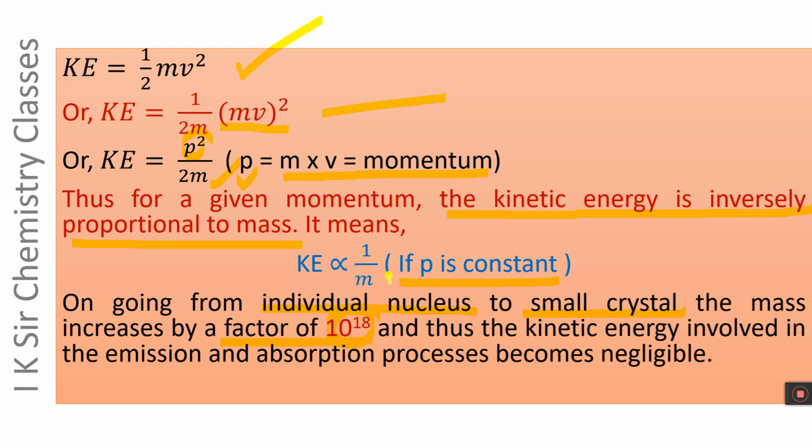If mass increases by 10 to the power 18 times, then the kinetic energy will become negligible, and thus the kinetic energy involved in the emission and absorption processes will become negligible. If mass is increased, kinetic energy will be very small.